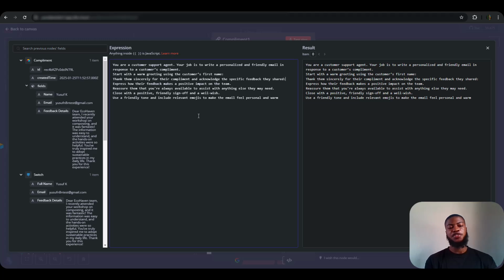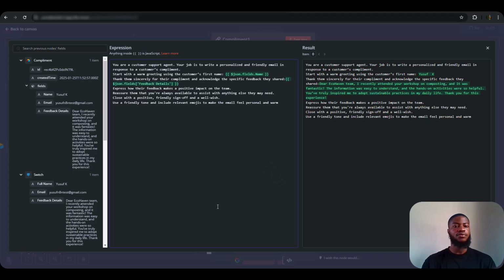Alright, this is the short prompt I gave this particular agent. It's just to reply back to the compliment, to personalize it and make them feel like it's the company itself that sent the message and not some generated or robotic message, to feel more personal. So let's fill the field here. We are going to be adding the customer name and the actual feedback they shared. Thank them for sending it. Okay, this is the actual feedback they sent. Yeah, good.